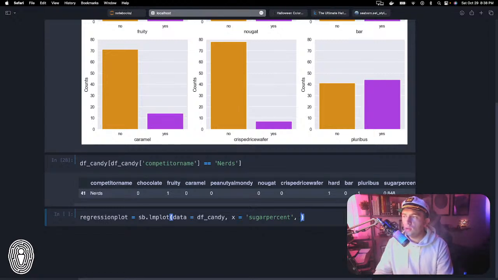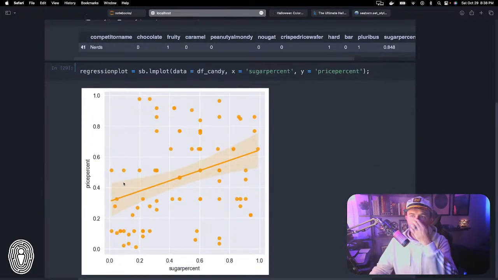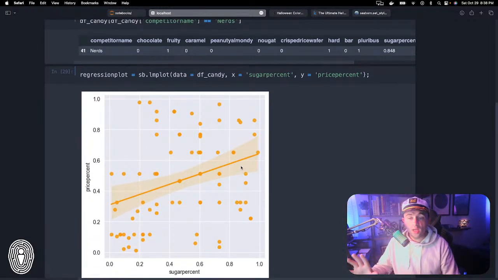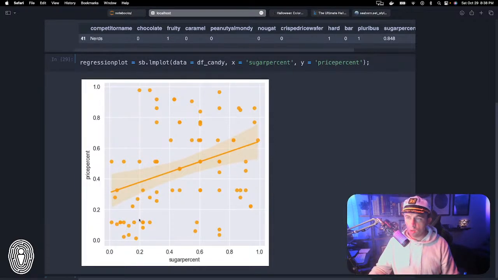The y value here, we're going to pass in as the price percent. And I'm curious if this will just run if I don't add anything else. Okay, so you can see here that this is just the very basic visualization. We did not add, because I mentioned we do want to add the chocolate candy on top of this. So this is just showing in general. These are all of our 85 data points.